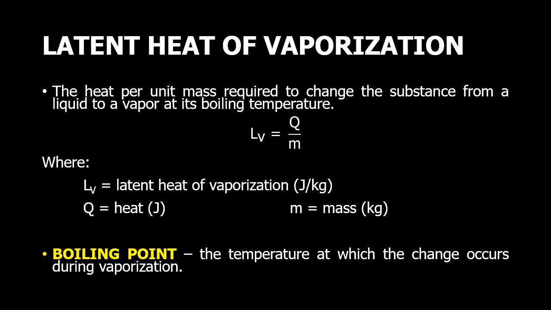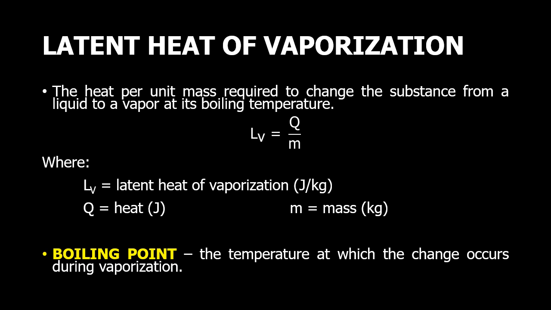So LV is liquid to gas. On the other hand, the LF or the latent heat of fusion is concerned with solids turning into liquids and vice versa. So yun yung tatandaan natin.